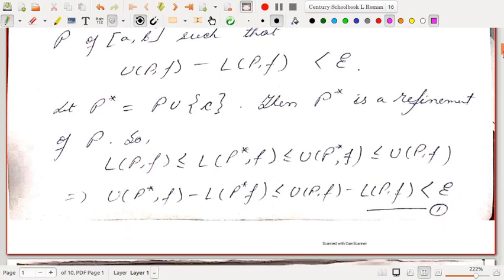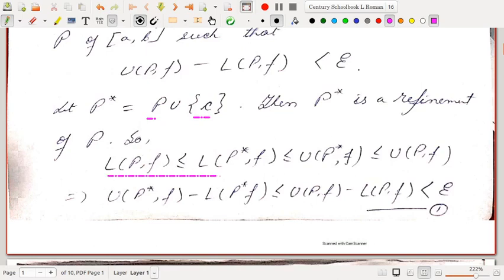So we already got a partition P of [a,b] which satisfies U(P,f) minus L(P,f) less than epsilon, and we now have another point inside [a,b]. So you take the union of P with this point c. So we get P star equal to P union {c}. Then P star is also a refinement of P. It may happen that P star is same as P if the original partition contains c as one of those partition points. Okay, so that's not a problem for us, but P star is a refinement of P.